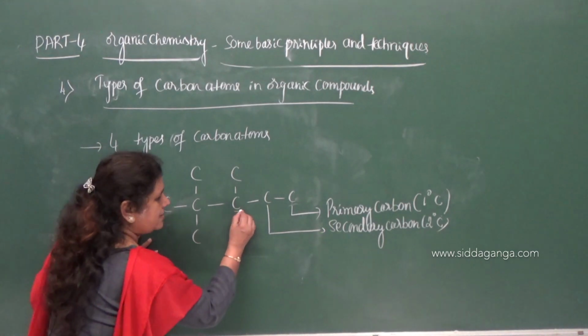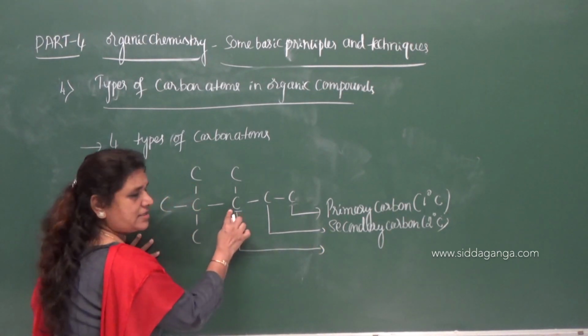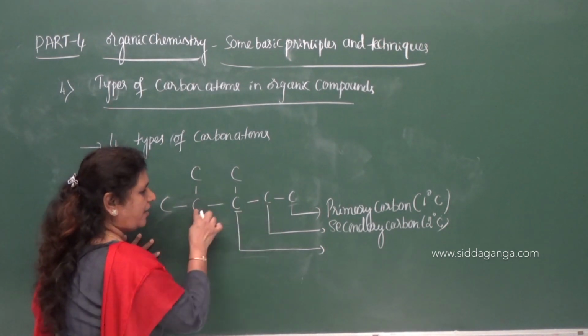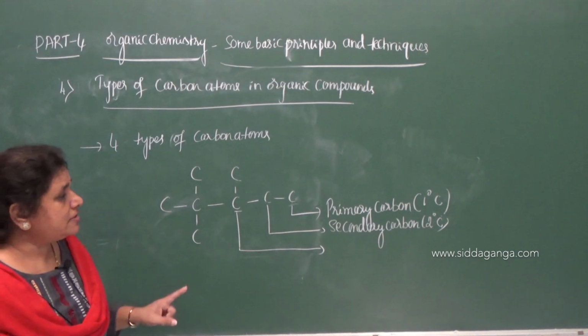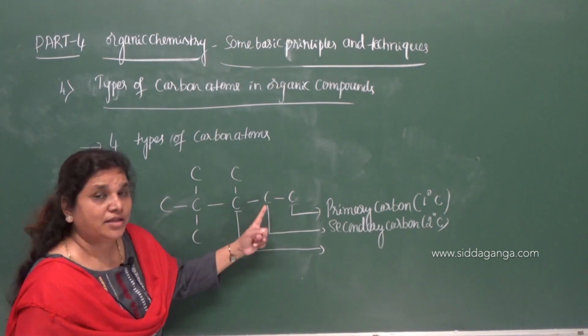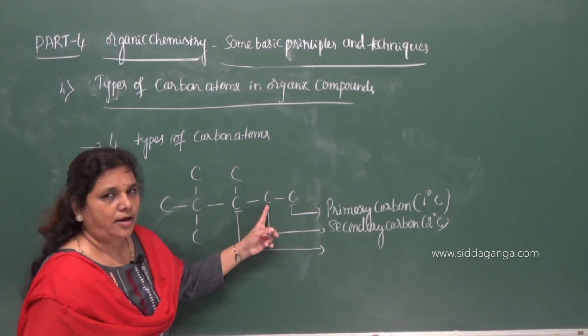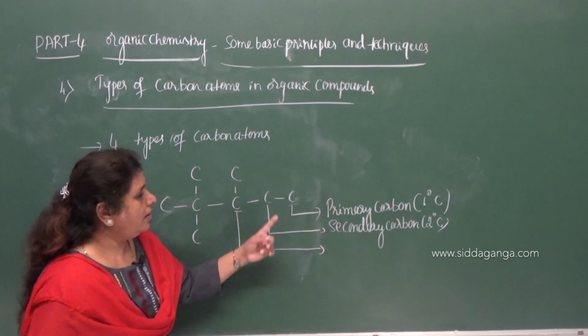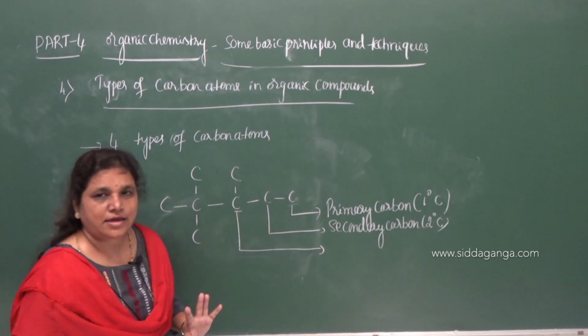Now consider this carbon. This carbon is attached to 3 other carbon atoms: 1, 2, 3. The carbon must be attached to other carbon atoms, not to other elements. If it is bonded to one other carbon atom, then it is primary. The carbon which is bonded to 2 other carbon atoms is secondary.